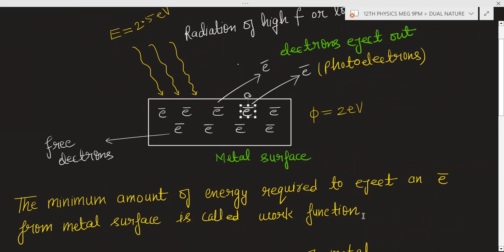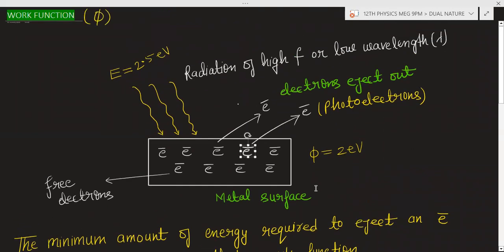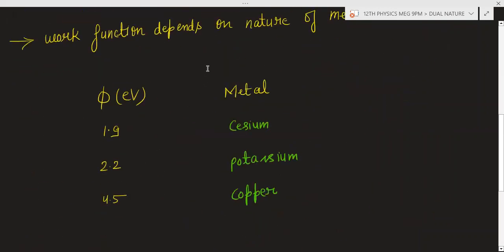So the minimum amount of energy required to eject an electron from a metal surface is called the work function, and work function depends upon the nature of the metal, what type of metal is there. For different metals the work function will be different. You can see this is the work function in electron volt. Basically, what is electron volt? Electron volt is the unit of energy. So these are some metals, and for those metals, these are the values of work function.